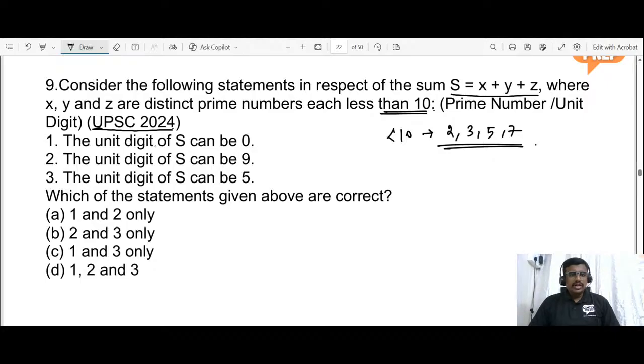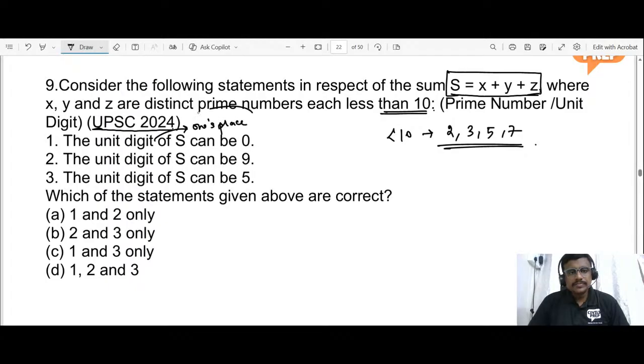Now find: the unit digit of S can be 0, the unit digit of S can be 9, the unit digit of S can be 5. Please work out in this format and answer me. They are asking about the unit digit alone. Unit digit I have told you while introducing the ones place. The ones place.